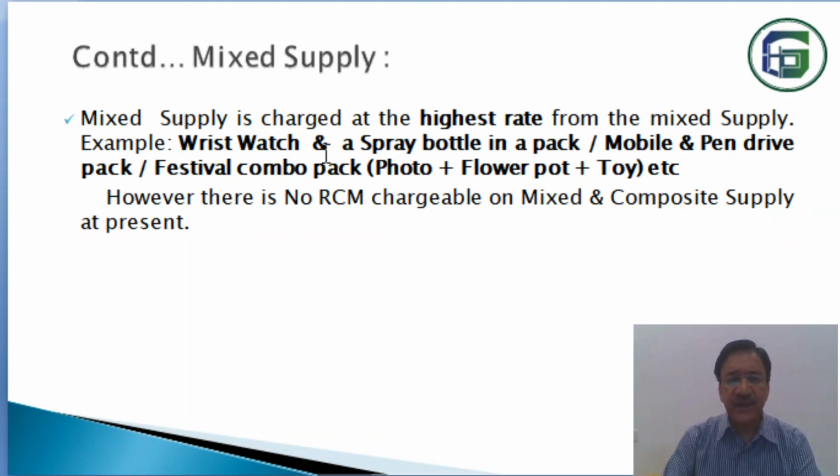First you see the example: a wristwatch and a spray bottle in a pack. Suppose sometime you visit a mall and you find a pack of a wristwatch and a spray bottle packed all together, and the price is fixed. You are bound to purchase in a package. So with a wristwatch you are getting a spray bottle. Now they can be individually, separately sold or purchased, but the dealer has willingly packed this. So there is nothing like a main supply, and they have not been naturally bundled. You can purchase the spray bottle separately; there is no connection between these two. Each of them is independent. So this package is a mixed supply.